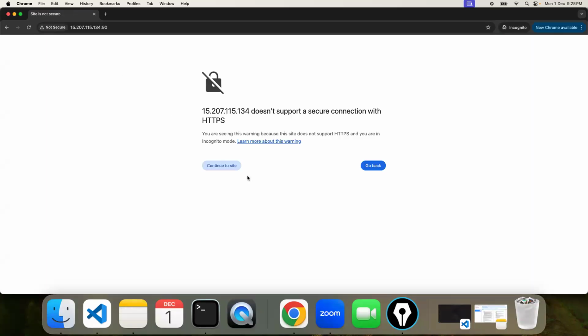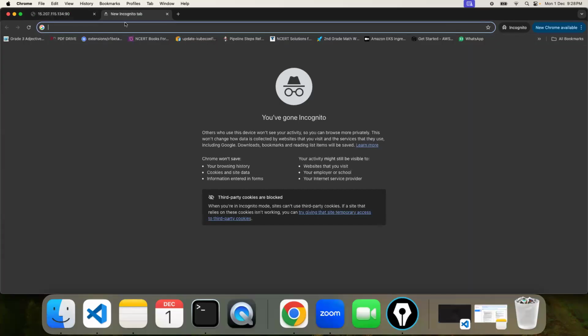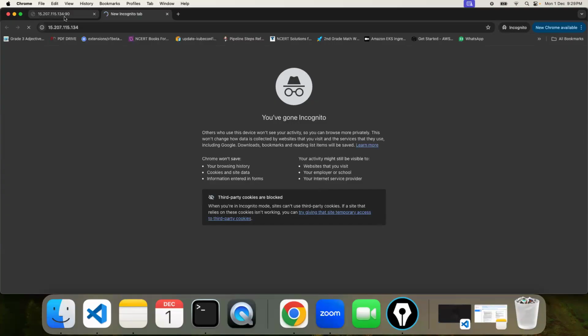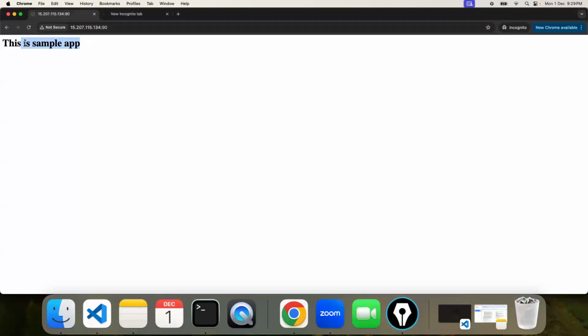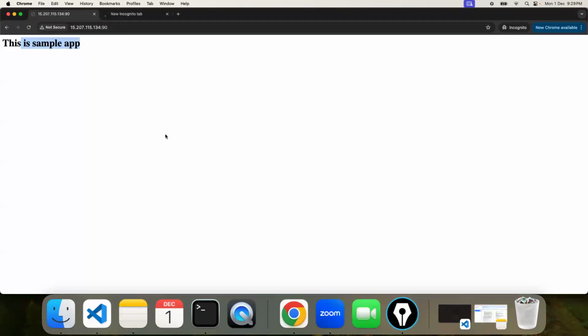On 90. Okay. And here on 80, it shouldn't be working. On 80, no, it shouldn't. Okay, whereas on 90, it's working. On 80, it's not coming up. Clear? Right, that's how you can change the port of a service.